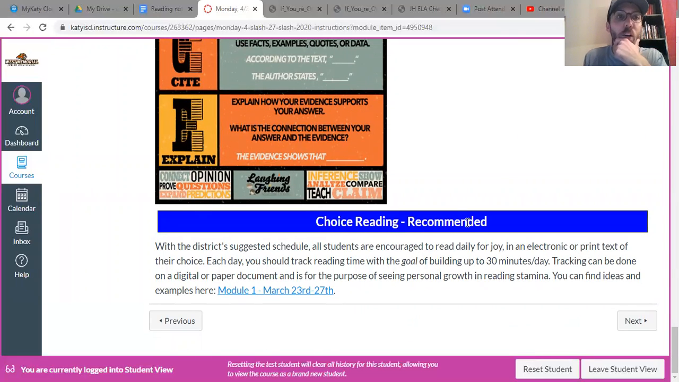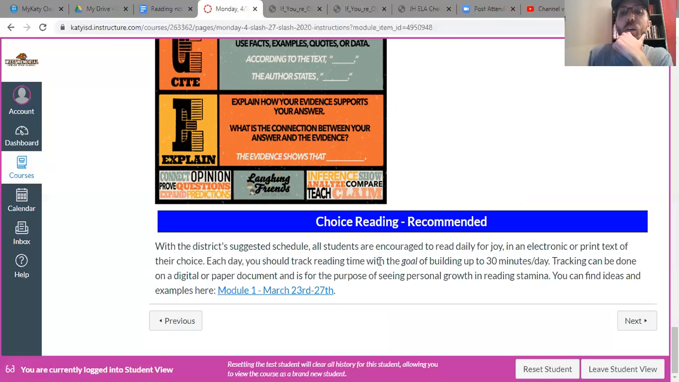And last but not least, choice reading. Now, again, as a reminder, choice reading is recommended. It's not a grade or anything, it's just recommended, okay? And again, with the district suggested schedule, all students are encouraged, keyword there, encouraged, to read daily for joy an electronic or print text of their choice. So whatever stories you find online, in a book, whatever, as long as you're reading some stories, right? Or informational, whatever you want to read for joy, right?